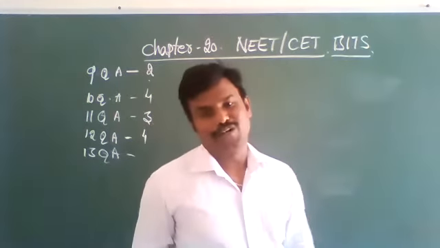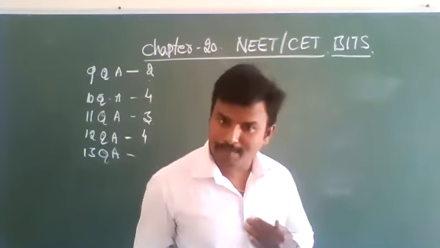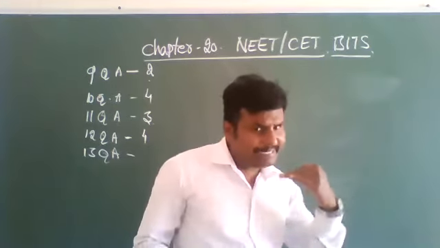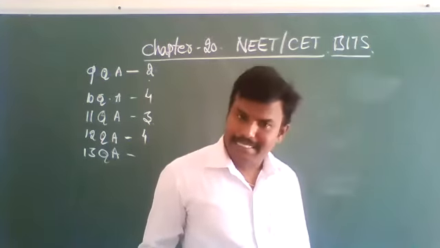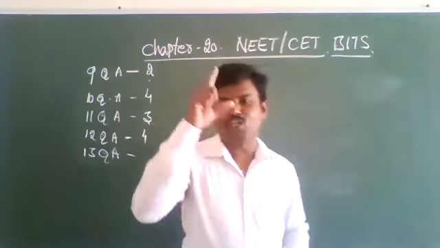Next skeletal muscles, next cardiac muscles. That means more blood is supplied to the cardiac muscles, a little less is supplied to the skeletal muscles, and least is supplied to the smooth muscles. Therefore, the correct option is 2.